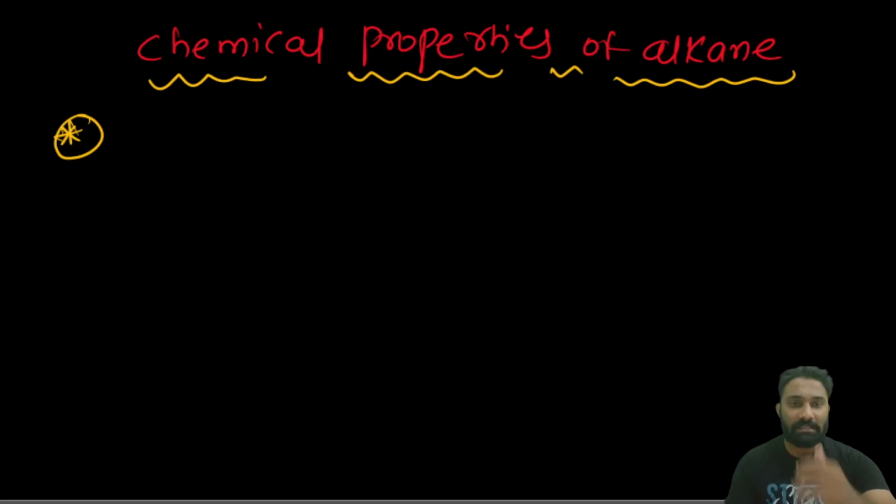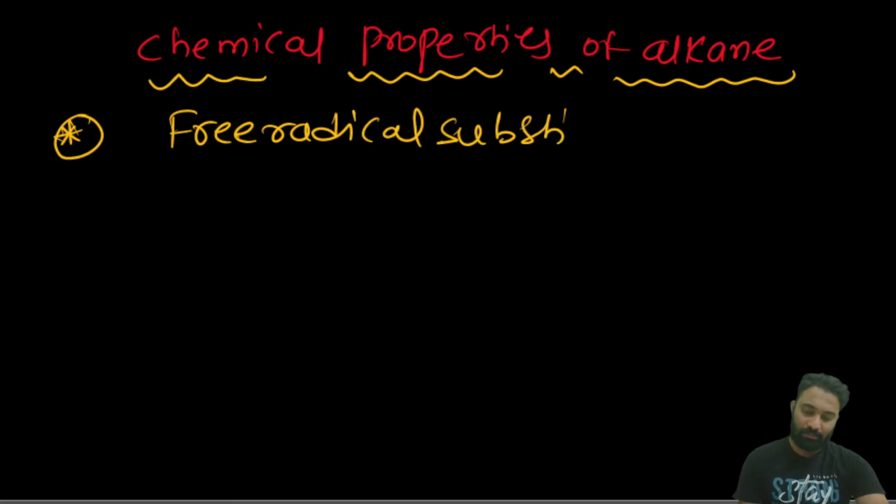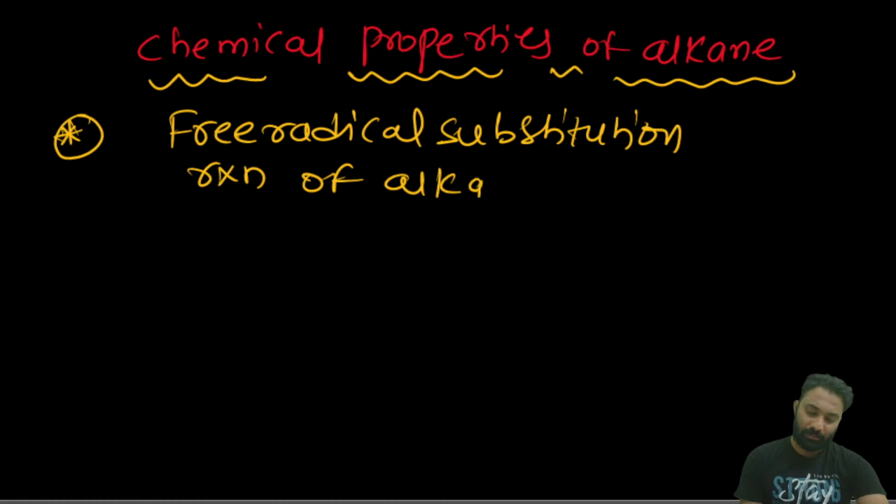Or we can say it is a halogenation reaction of the alkane. Now first, we can take it as a free radical substitution reaction of alkanes.